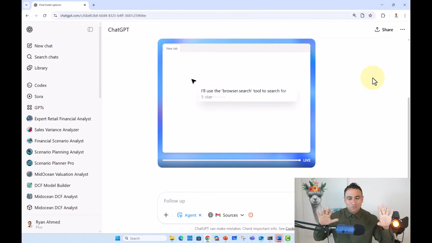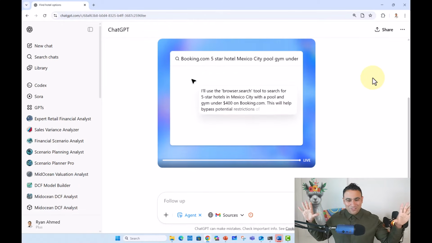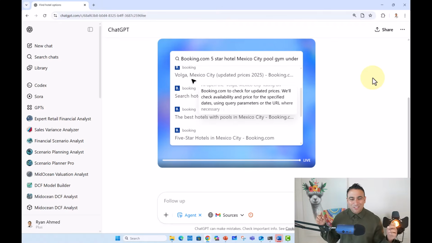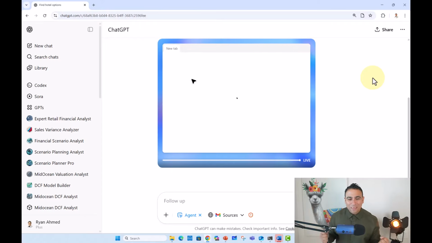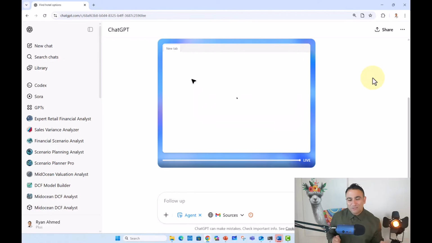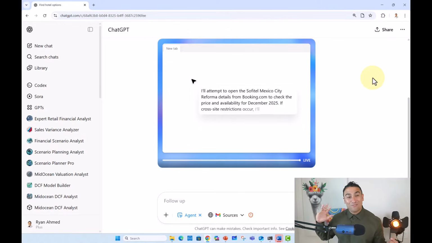So now it's going to open booking.com. So now it's looking for booking.com. It's going to start moving the mouse. It's going to basically look for information for us on the web. And here we go. So now it's creating its own tasks. So it's trying to, okay, I need to open that page, for example. And please note that this is still a very early version, but this is, again, think of it as the iPhone when it was released 15 years ago.